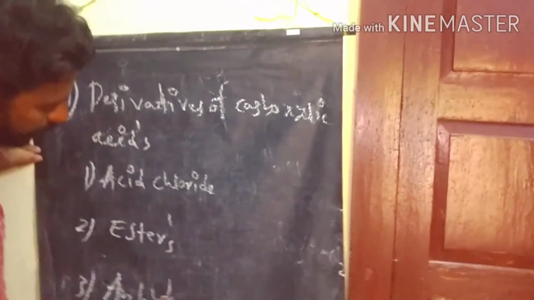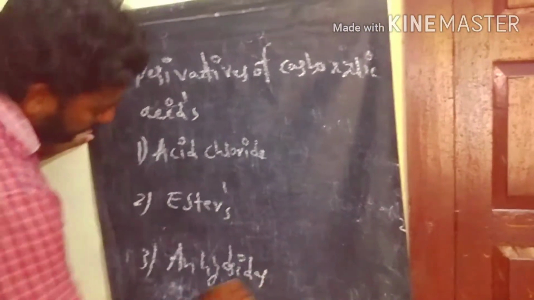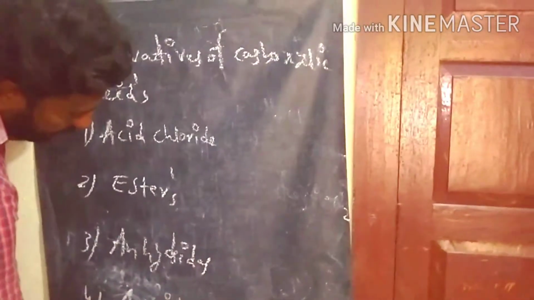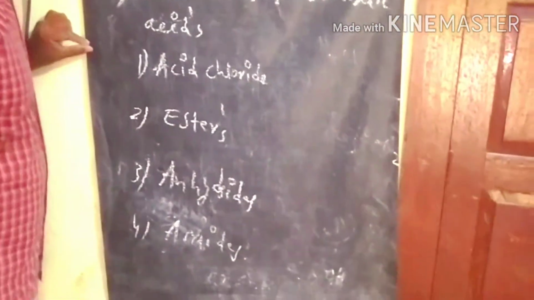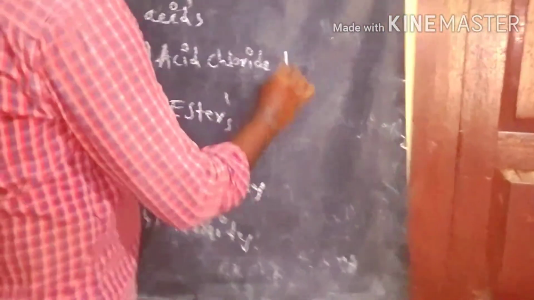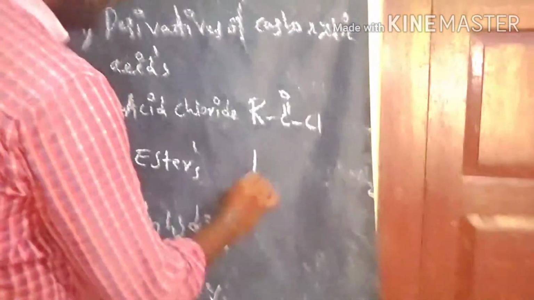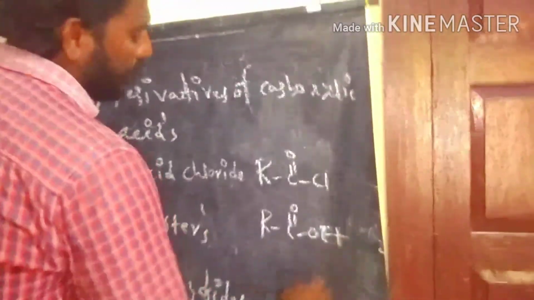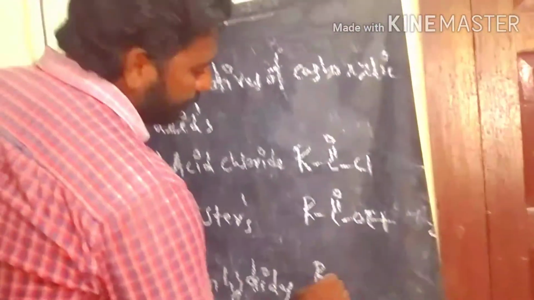And the fourth one, amides. These 4 are derivatives of carboxylic acid, which come from carboxylic acids. For example, the common structure of the acid chloride, this is the acid chloride. The second one, esters. So this one is the ester. And anhydride.